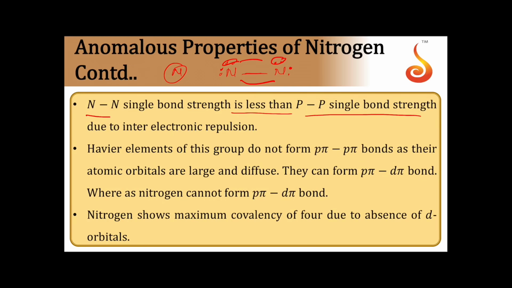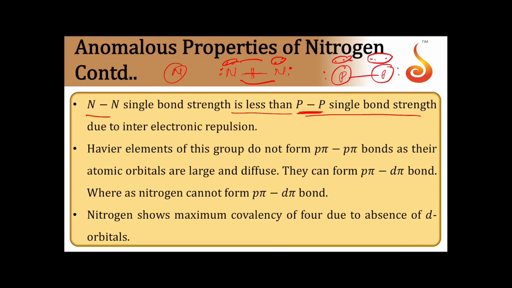When these electrons come close to each other, they start repelling. Non-bonding pairs undergo more repulsion. This repulsive force decreases the bond strength. Thereby, N-N single bond strength is very much less. When it comes to the P-P single bond, phosphorus being a larger atom, the non-bonding pairs will not come too close. Hence, in the case of the P-P bond here, these two are large atoms. Though they have the same number of electrons as nitrogen has, because of larger size, the electron pairs are far away from each other. Thereby, they won't experience much repulsion.